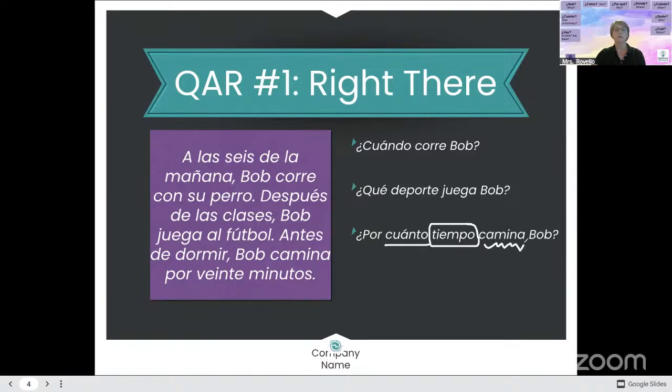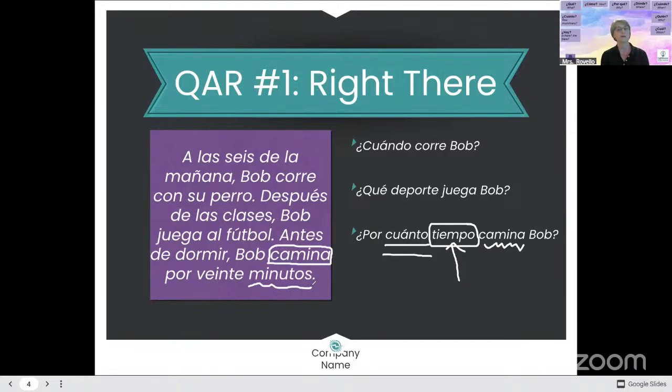Camina Bob. So how am I going to find this answer if I don't know what the question is asking me exactly? Well, I'm going to find a word that can help me narrow it down. Camina. So right here. Okay, camina. So I know I've got to get my answer out of this sentence here. And this is how much time. Well, I've already identified this word, minutos. So what would the answer be for our question, you guys?